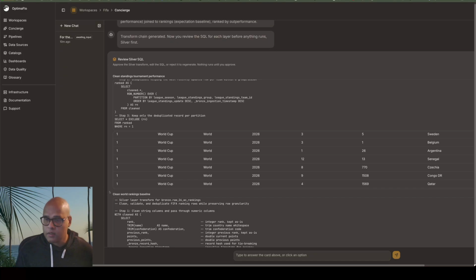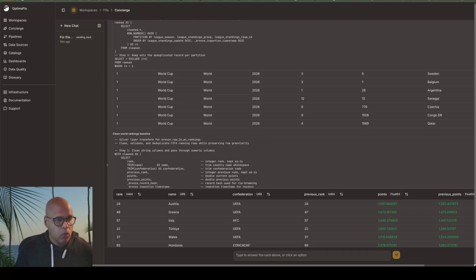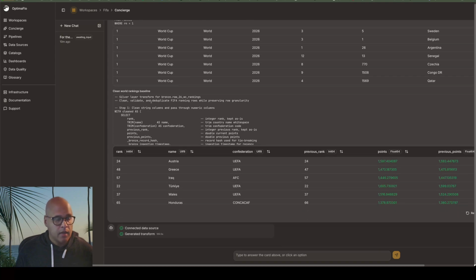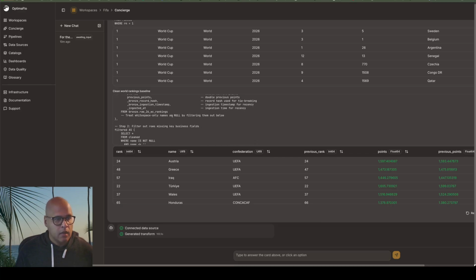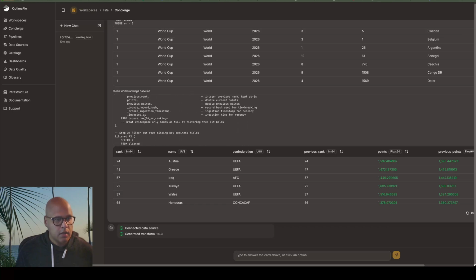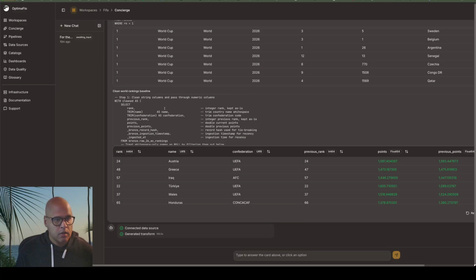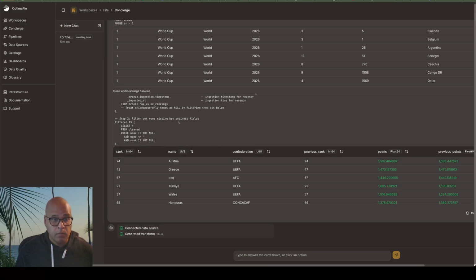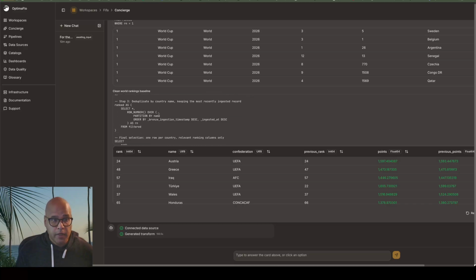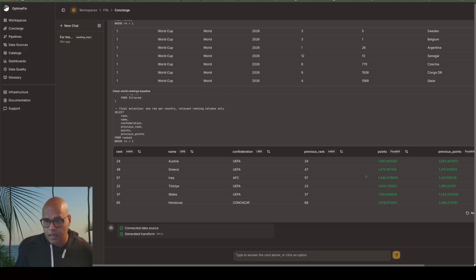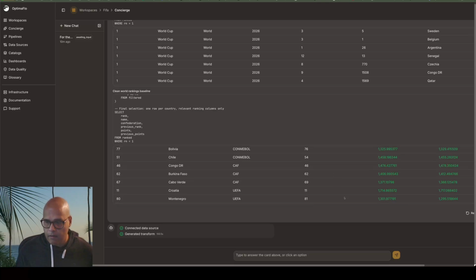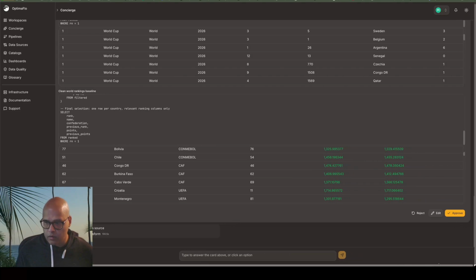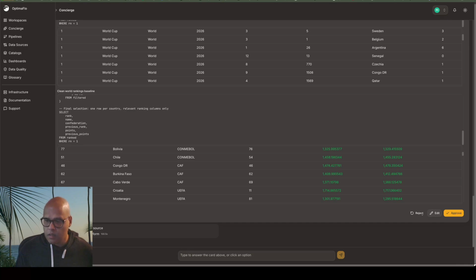And then my scroll's a little messed up, but we also have the cleaned world ranking baseline, which is essentially the same thing. It is the silver layer cleaning. It's going through different steps. And so we have a CTE, oops. We have a CTE step 1 for cleaning strings, parsing through numeric columns, filtering out missing key business fields, deduplicating. So it goes through that whole silver process. And then again, you can see that preview here. So I'm going to scroll to the right a little bit and get that approval button. Oh, and you have the opportunity to reject it and edit it, but we're just going to approve it. It looks good.